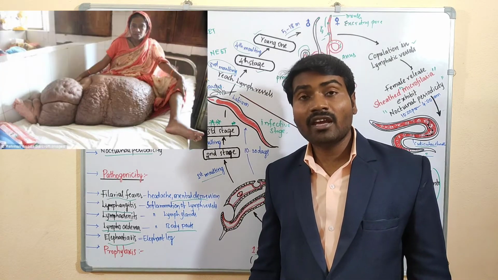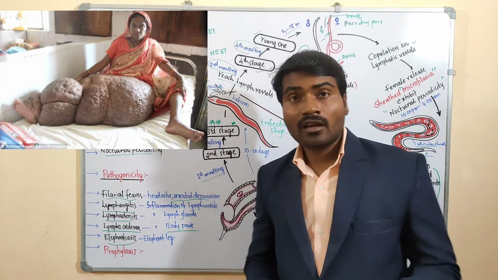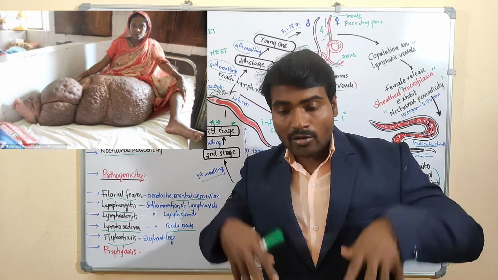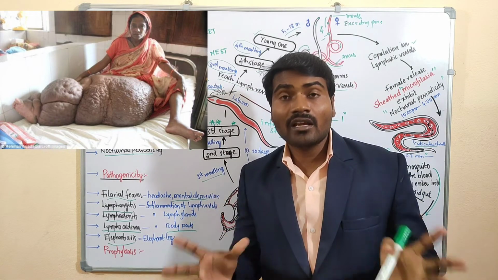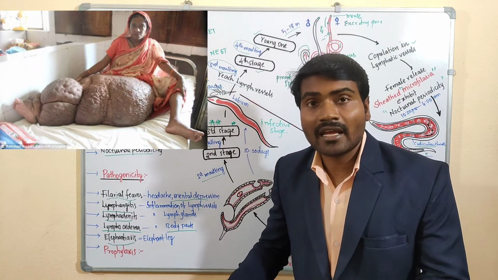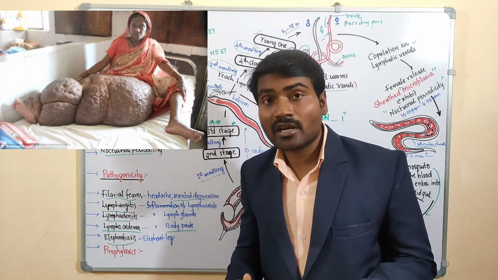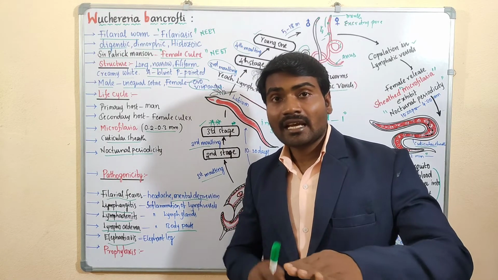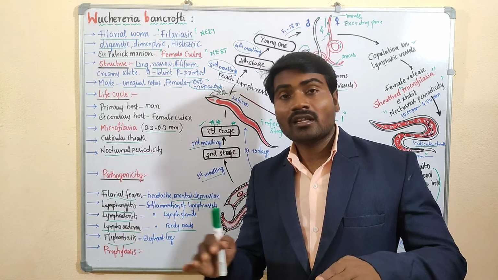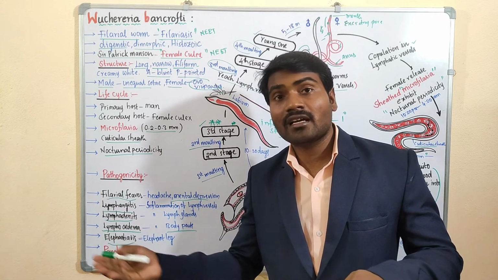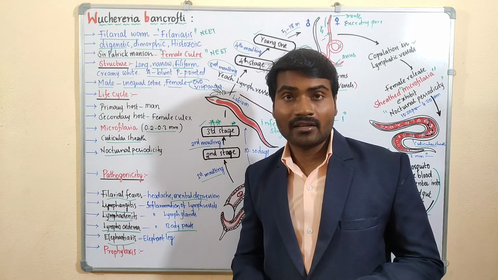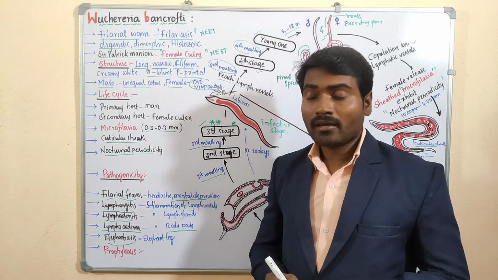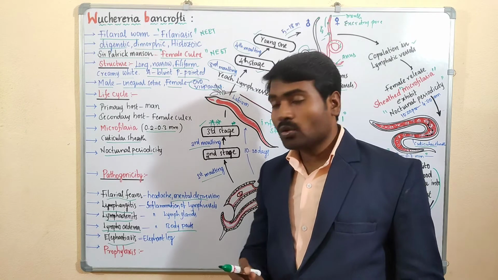elephantiasis. A heavy infection. During a heavy infection, when the worms do not reach the mosquito within 70 days, the dead worms accumulate in the lymph vessels only and cause swelling of the body parts. The person has something like an elephant leg. Which type of leg? Elephant leg. So we can call it elephantiasis. So filariasis at heavy infection, at the last stage, final stage, we can call elephantiasis or elephant leg. The disease is called elephantiasis. The leg looks like an elephant leg. Hope this is clear about the pathogenicity.